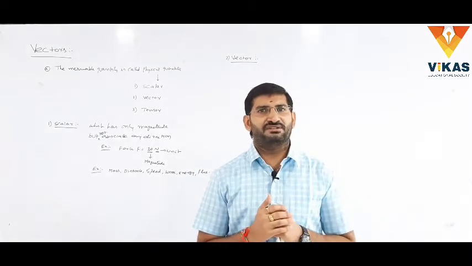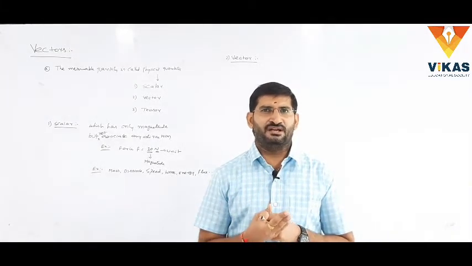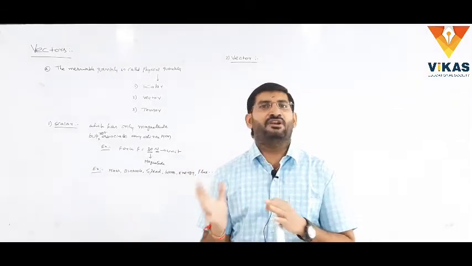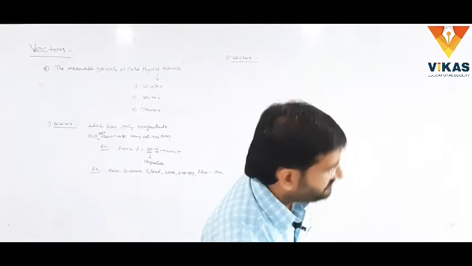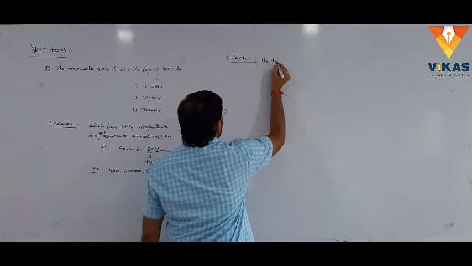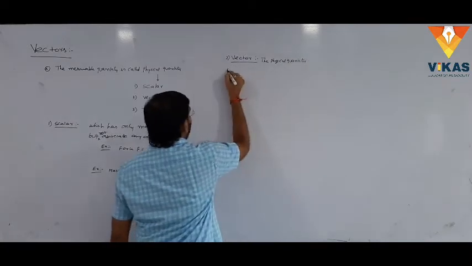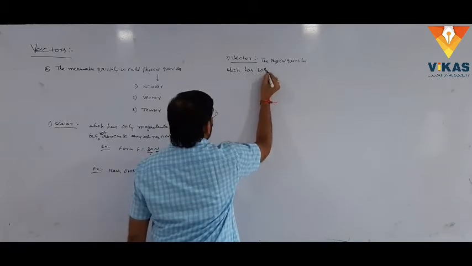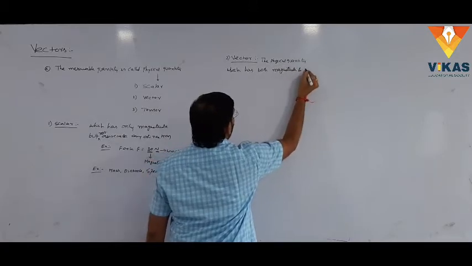What is meant by law of vector addition? Four laws are there. One is the commutative law, second is the associative law, third is the distributive law, and the fourth one is the basis on the vector addition. If these four laws are satisfied, definitely it gives a vector. Here we observe clearly the physical quantity which has both magnitude and direction.